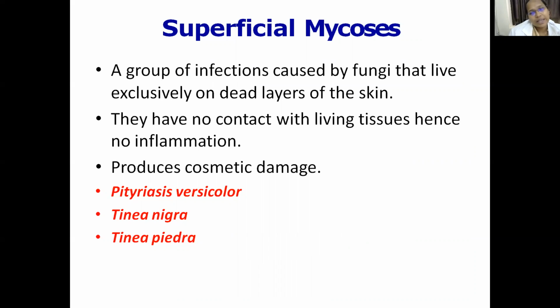These infections do not produce wide damage, but mostly result in cosmetic damage. That is, any depigmentation or hyperpigmentation of your skin, or any nodular deposits will be seen on the surface of your skin, hair and nail, which will result in cosmetic damage, but no gross difference will be seen. So the main infections that we are going to learn in superficial mycosis are Pityriasis versicolor, Tinea nigra and Tinea piedra.